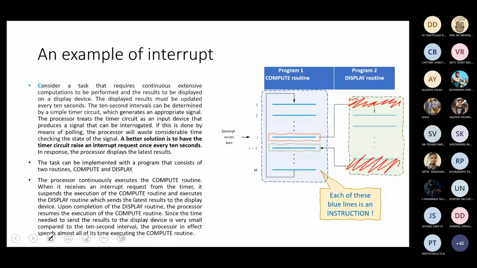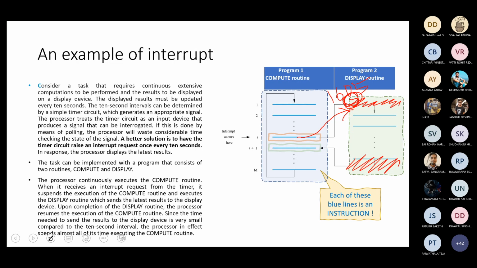One of the ways, before I leave this diagram, in which this transfer of execution happens in a microprocessor, let's say 8085, is to invoke a call. A call instruction expects an address to which it will jump. So if you say call, let's say 1605, it will go to the address 1605 when it executes the call instruction and execute whatever it finds there. So let's assume that this particular address was 1605, just as an example.